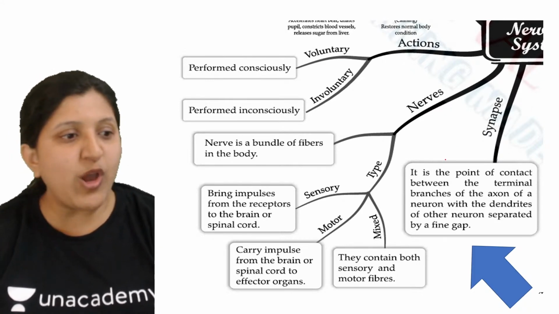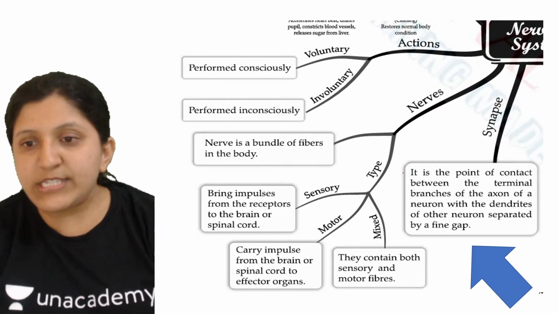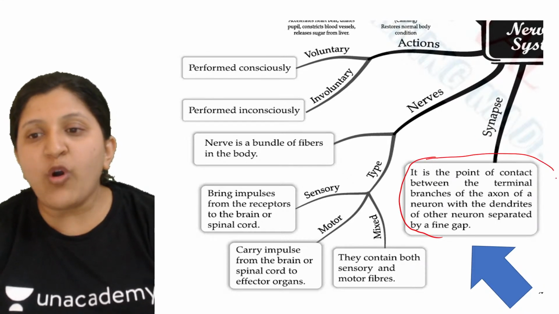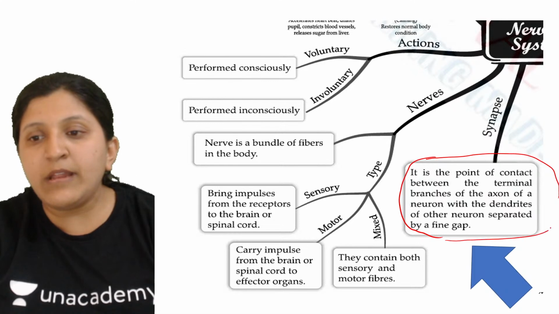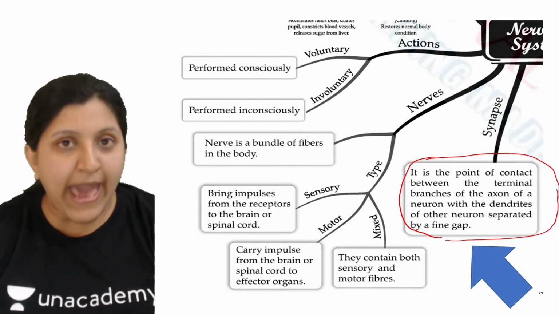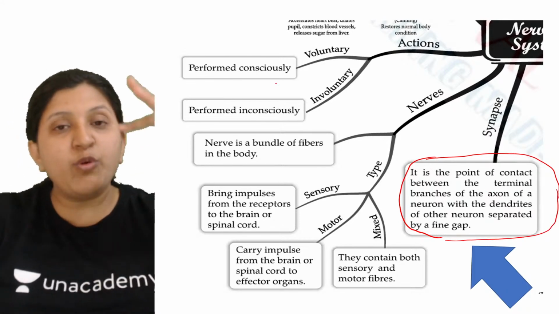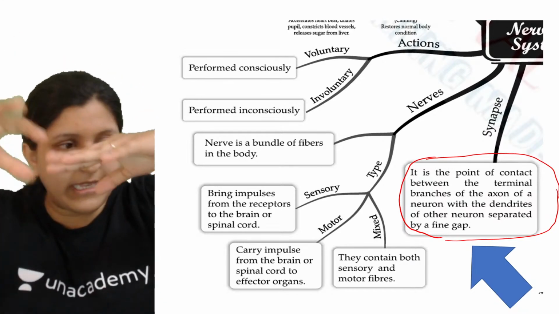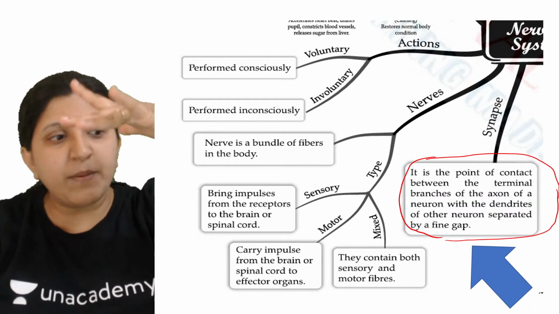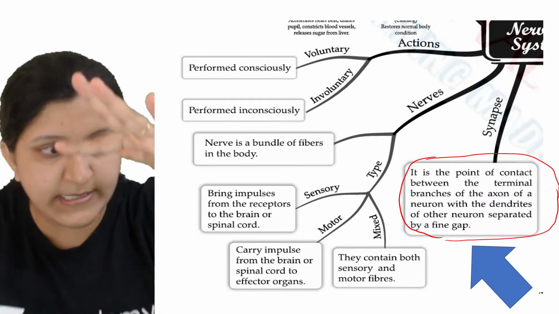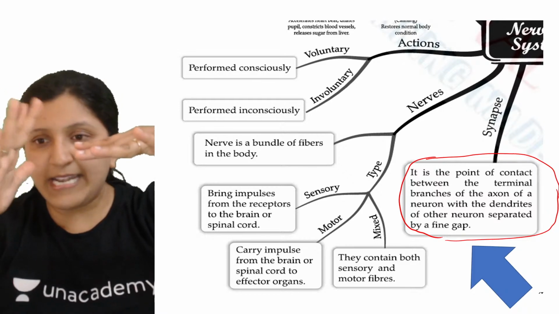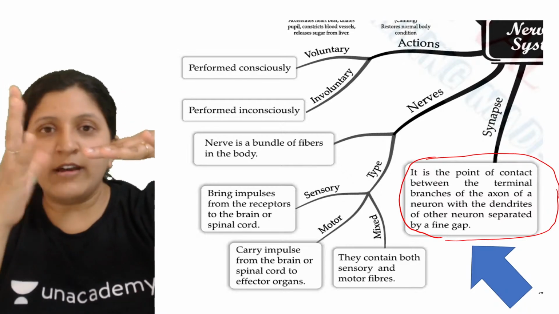Next is basically the synapse and nerves. Synapse we already saw, but I'll tell you the definition now. It is a point of contact between the terminal branches of an axon. Let's say this is one whole thing, the axon, and the terminal branches of the axon are here. This is a terminal branch of an axon, and let's say this is a dendrite, I mean of the next neuron.